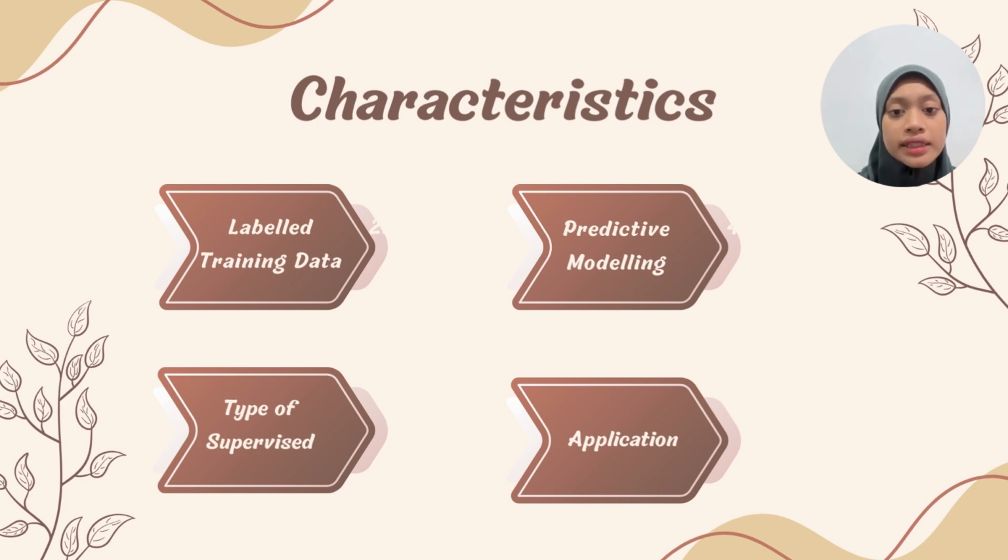Next is predictive modeling. The primary objective is to build a prediction model that can generalize from the training data to make accurate predictions on new or unseen data. The third one is application.